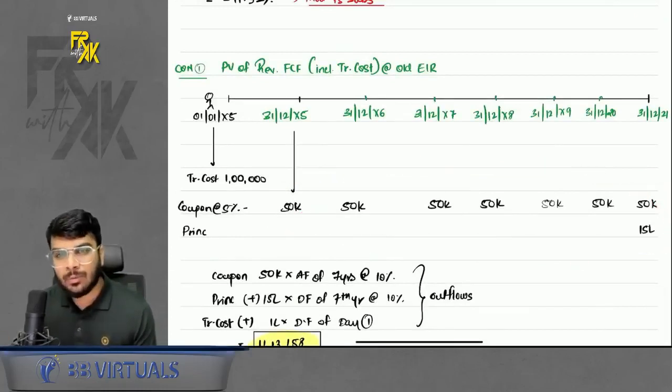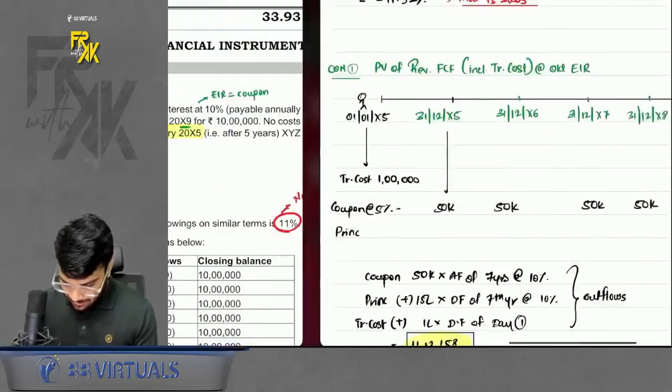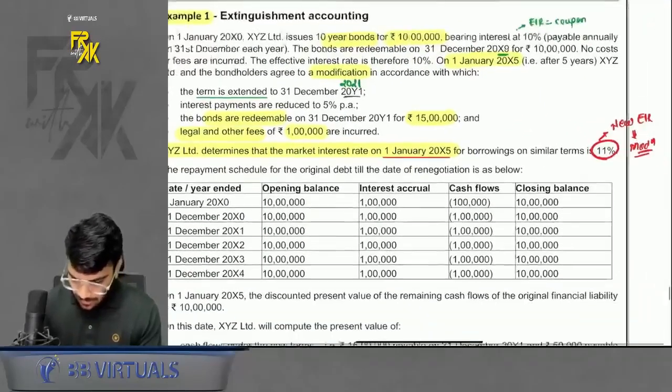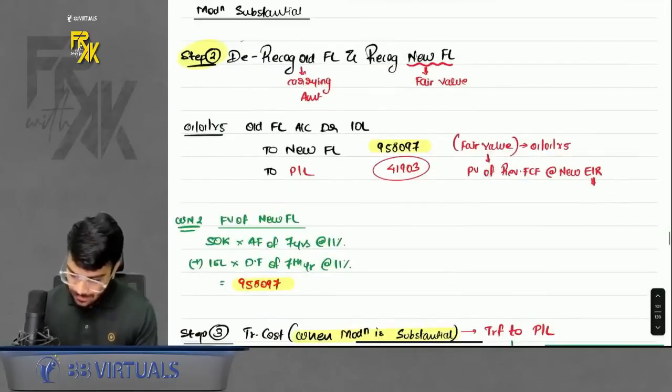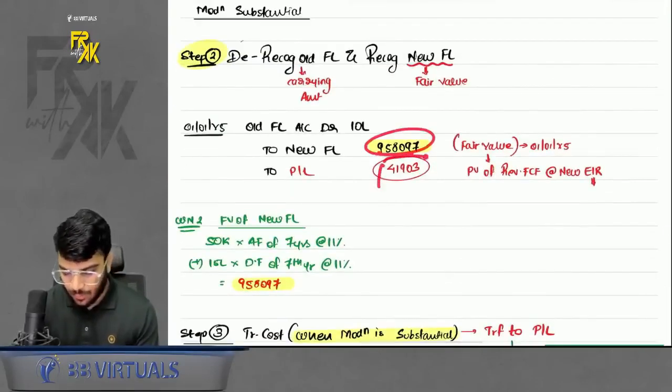Sir, how do we get the new EIR? It is given in the question at 11%. If you see, it is given that the new EIR is 11%. Okay, so we discount them at 11%, we get this value, and the difference is transferred to profit and loss.